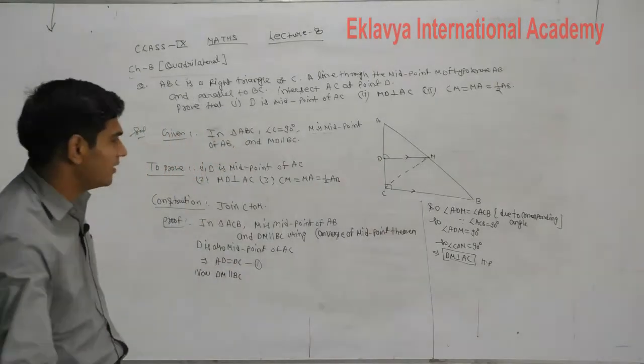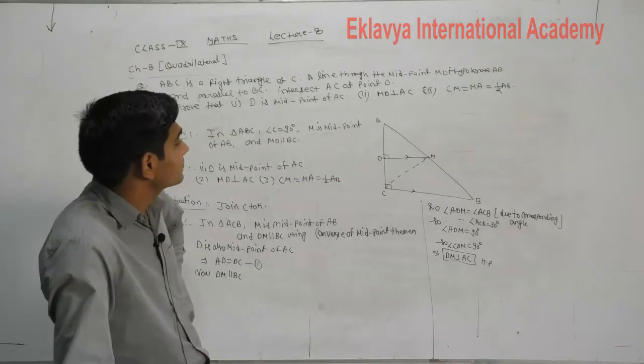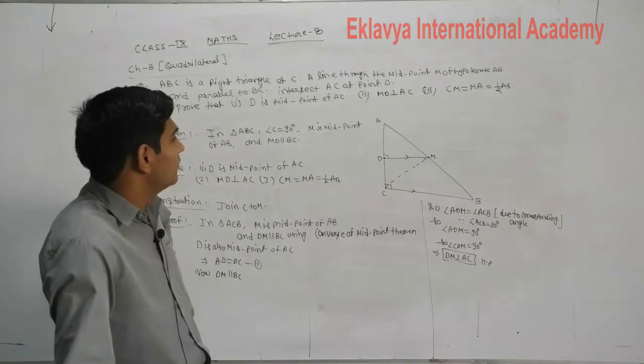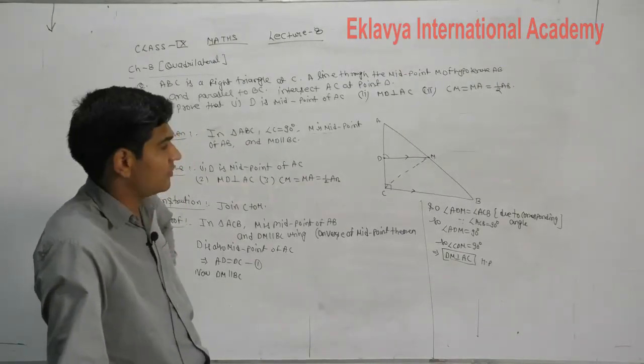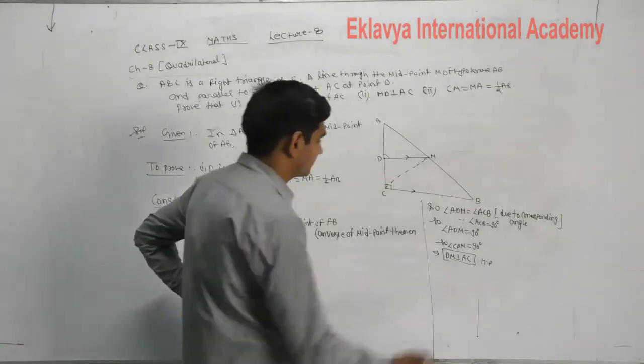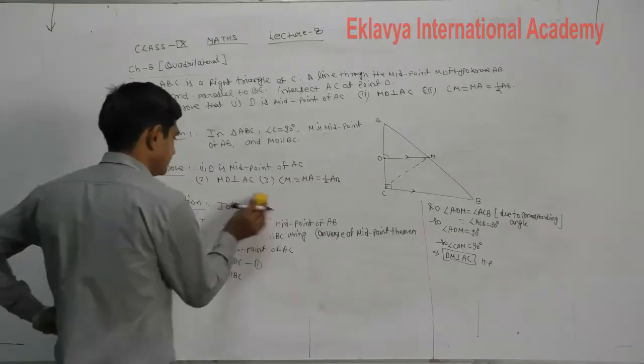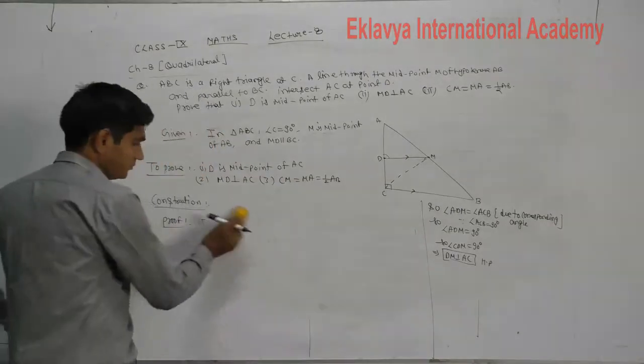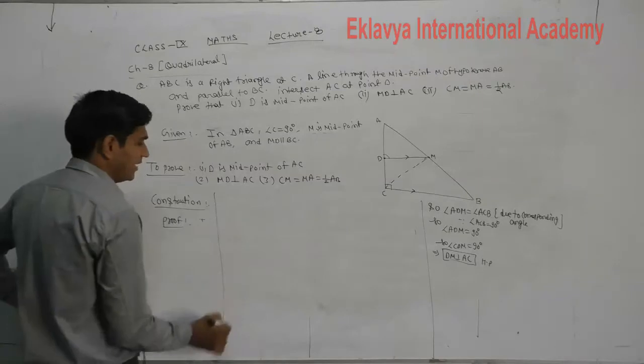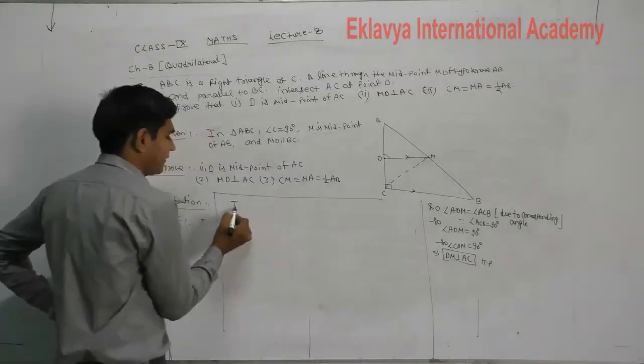What is the third part to prove? CM is equal to MA, which is equal to half of AB. So students, how will we prove that one? For that we will take two triangles.